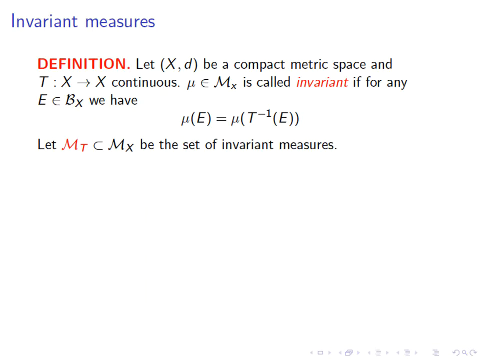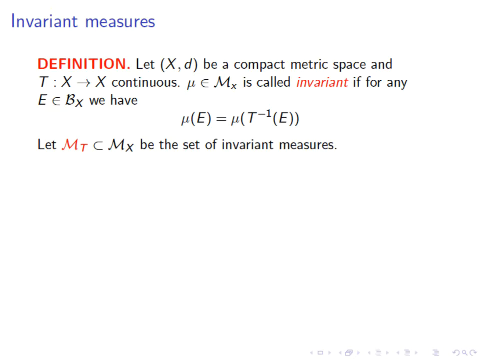Now, an invariant measure, let us write down the definition explicitly once and for all, is given when you have a compact metric space (X, d) as before and a continuous transformation T from X to X. Of course, being continuous, it's automatically measurable with respect to the Borel sigma algebra.